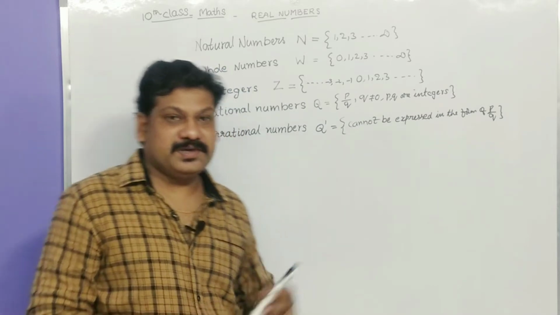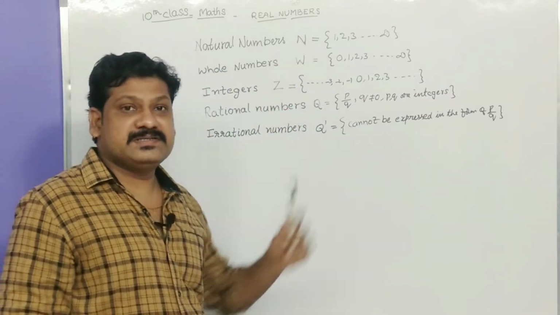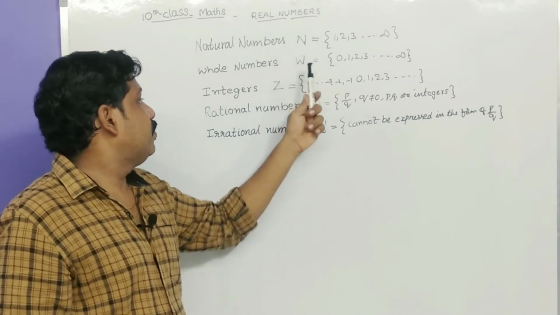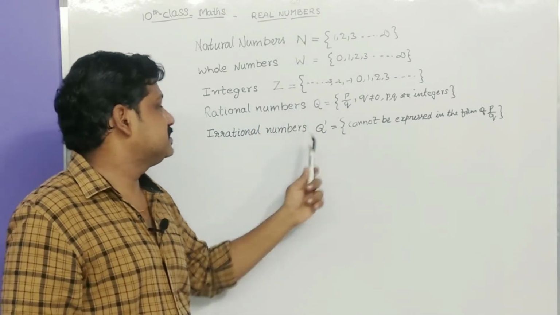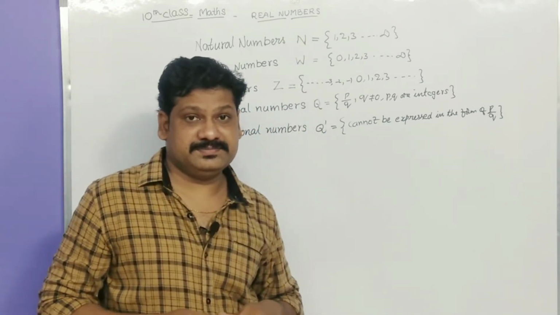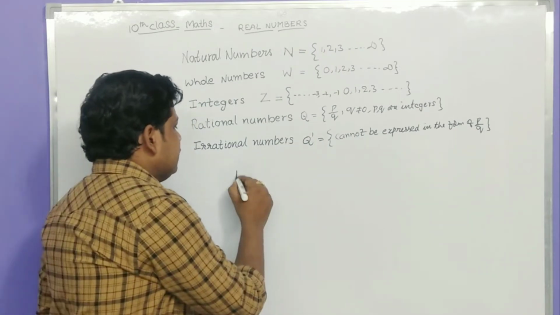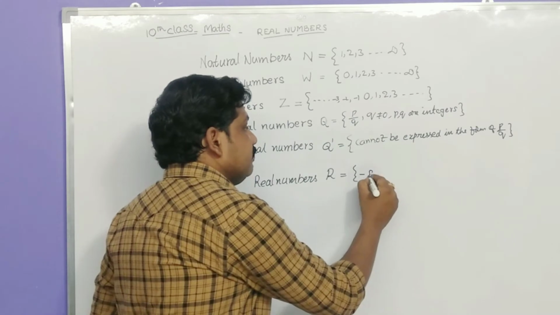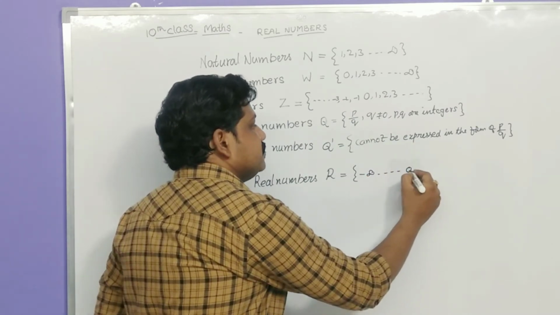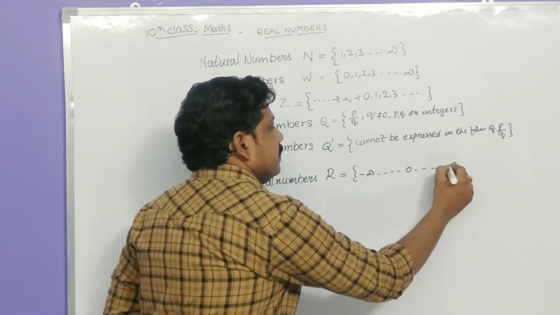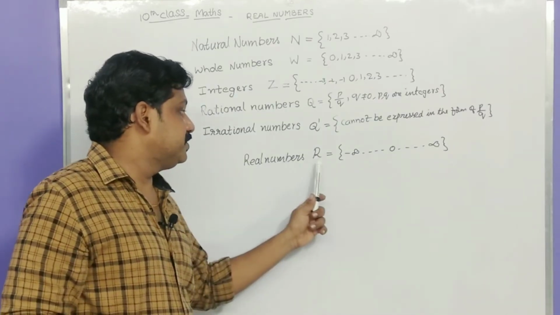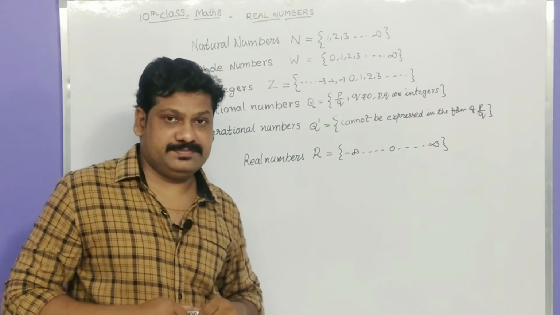Now coming to our topic, real numbers. Real numbers are the numbers which include natural numbers, whole numbers, integers, rational numbers and irrational numbers. We can write real numbers as minus infinity to infinity, and real numbers are denoted by the letter R.